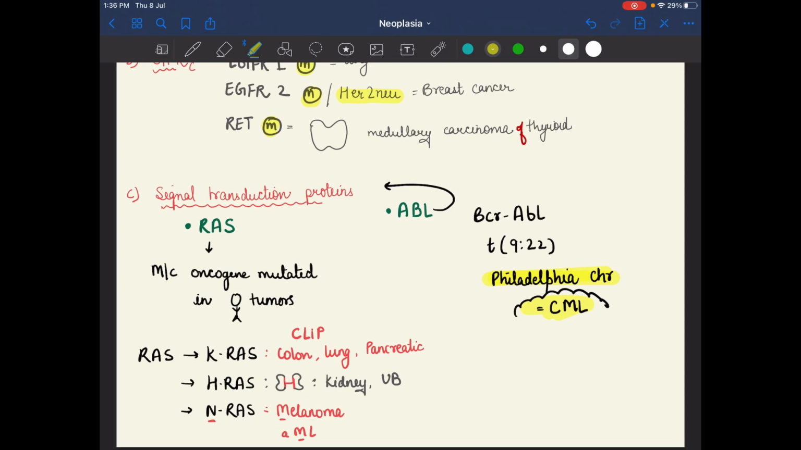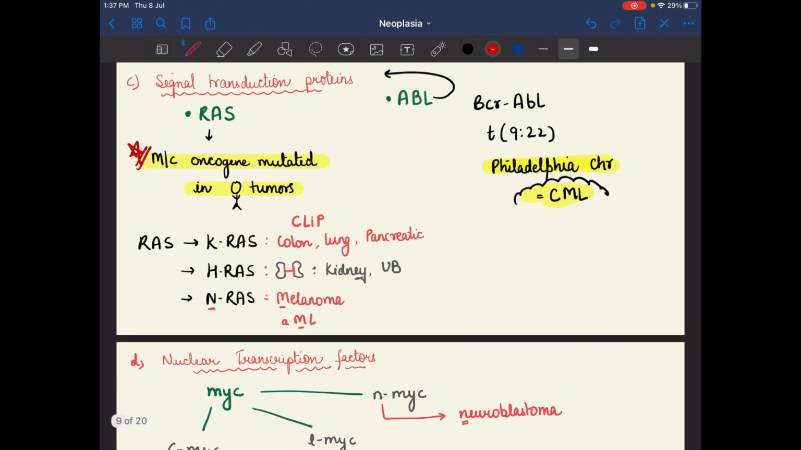And the next one is RAS. RAS is the most common oncogene mutated in human tumors. So the RAS gene mutation is the most common mutation which will occur in our human body. For RAS, we have 3: KRAS, HRAS and NRAS. We can remember it like Khan, K, H, N.